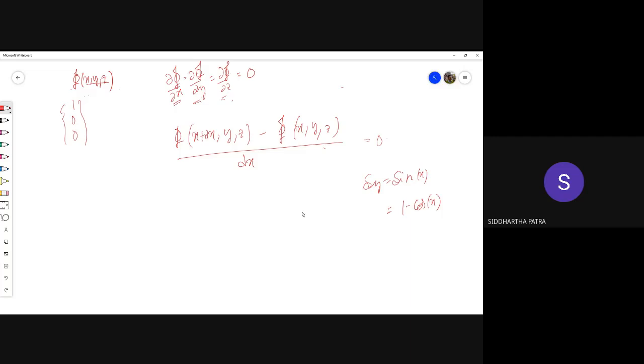It could have been x squared. As long as it satisfies the boundary condition, it is an admissible variation, and for each type of variation this should be equal to 0.